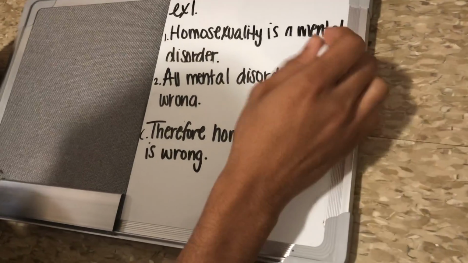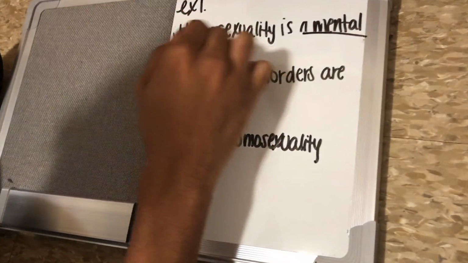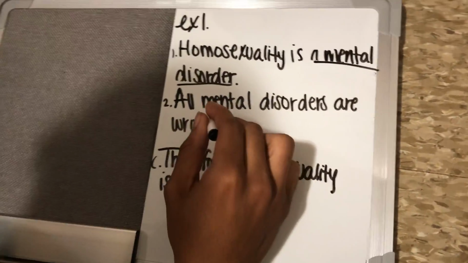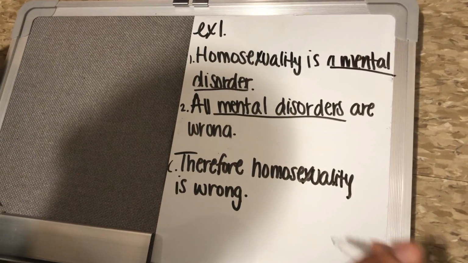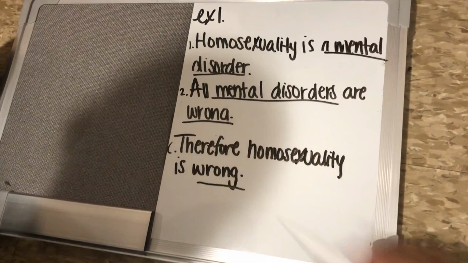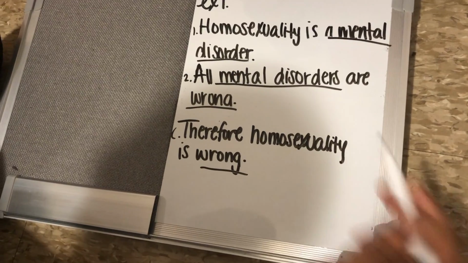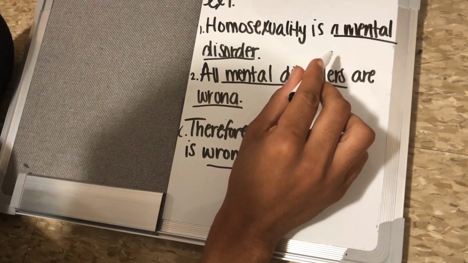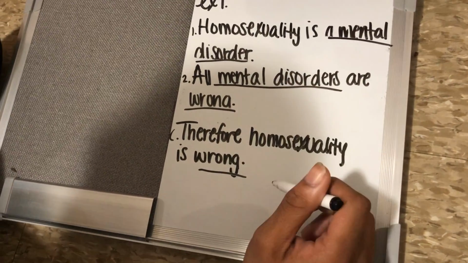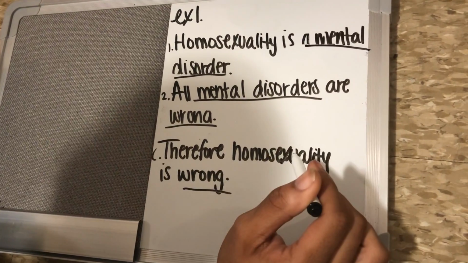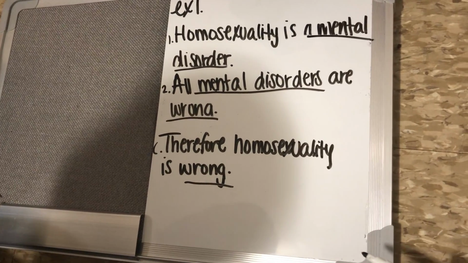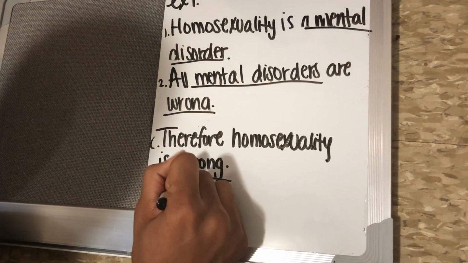So in our premise 1, we have homosexuality is a mental disorder. Our premise 2 ended up being all mental disorders are wrong. And then our conclusion was therefore homosexuality is wrong. All right? So it's a logically valid argument because our premise 1 and our premise 2 lead to our conclusion. If homosexuality is a mental disorder, and all mental disorders are wrong, therefore homosexuality is wrong. So it's logically valid.